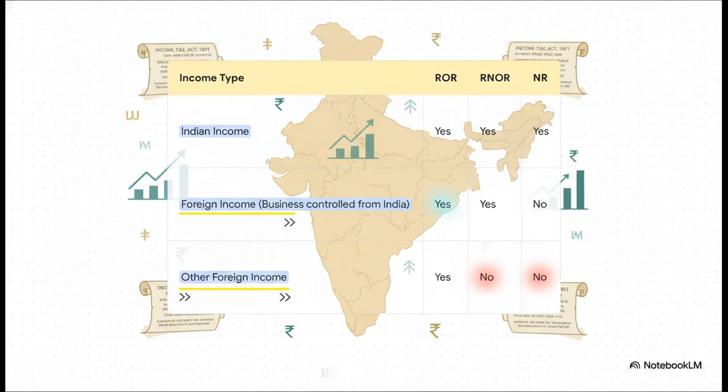If that income is from a business that's controlled from India, it's taxable for both ROR and RNOR, but a non-resident gets a pass. And then look at all other foreign income. Only the ROR pays tax on that. This table is basically the holy grail for understanding the tax on global income for individuals in India. You can bet you'll see questions on this in your exams.